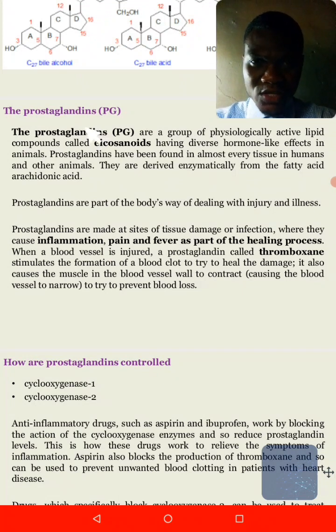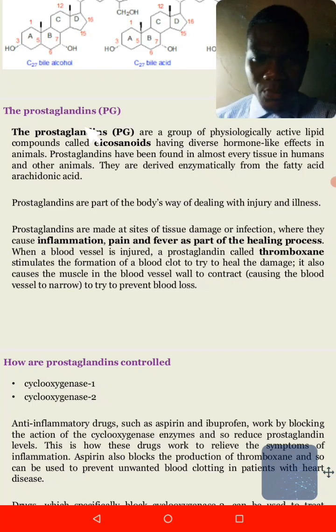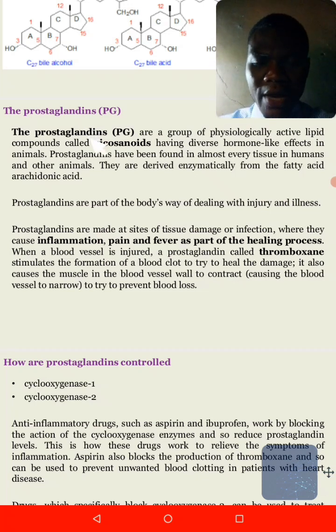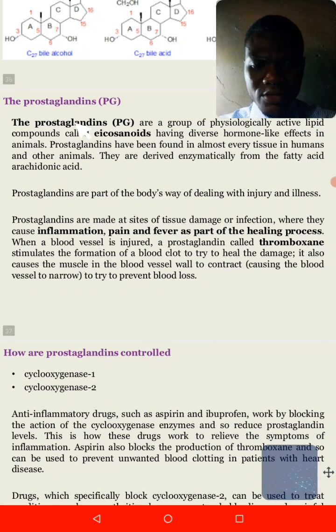The major function of these prostaglandins is that they act like hormones, but most of them are not hormones. Hormones are secreted by the endocrine glands and also by the brain, and then released into the bloodstream. But prostaglandins are produced at the site of infection or the site within the body where it is damaged. That's why most prostaglandins are found in every cell, every part, and every tissue of the body.